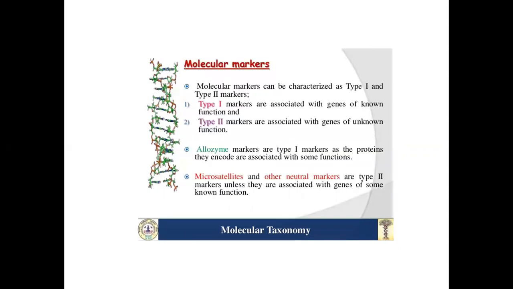Molecular markers. Molecular markers can be characterized as type 1 and type 2 markers. Type 1 markers are associated with genes of known functions. Type 2 markers are associated with genes of unknown functions. Allozyme markers are type 1 markers as the proteins they encode are associated with some functions. Microsatellites and other neutral markers are type 2 markers unless they are associated with genes of some known functions.